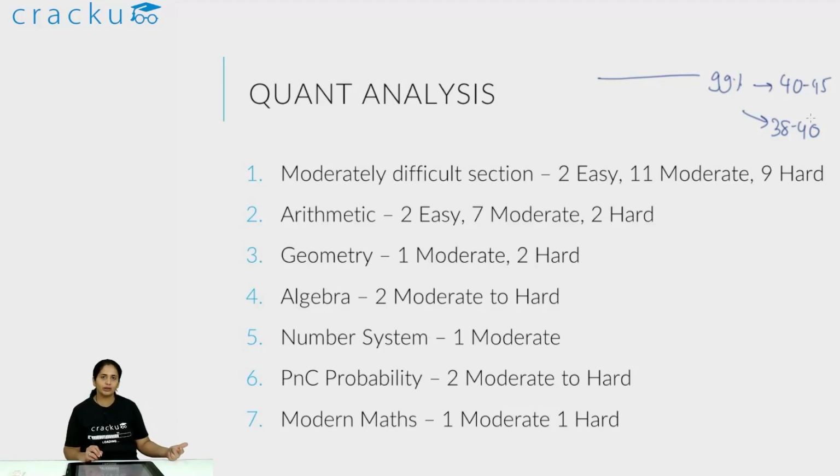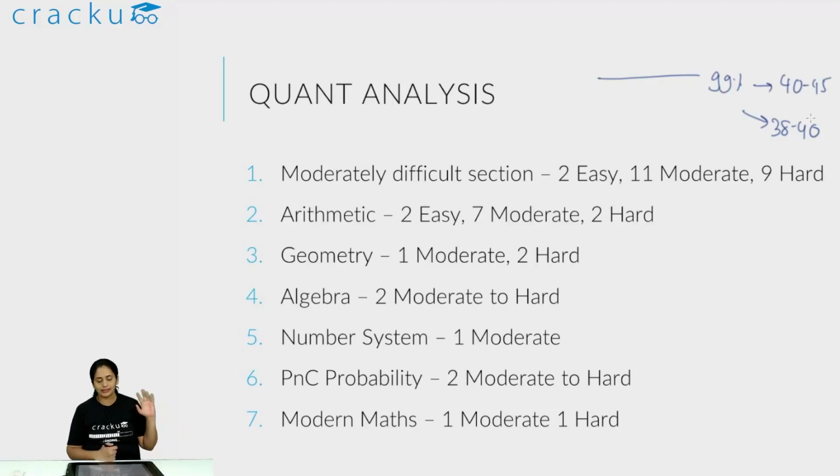Again, one important thing to remember is that not all the questions were difficult, and if you were particularly good in arithmetic, there'd be not much difference between this and an easier quant section, because most of the easy and moderate questions came from arithmetic. If you attempt every single arithmetic question and get it right, you would easily get about 9 questions in this section. So you would still get a fairly decent score if you have a fairly good proficiency level in arithmetic.